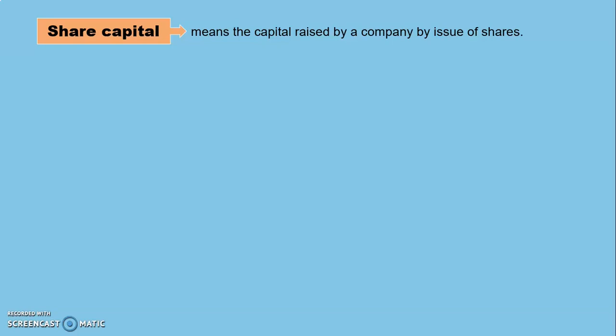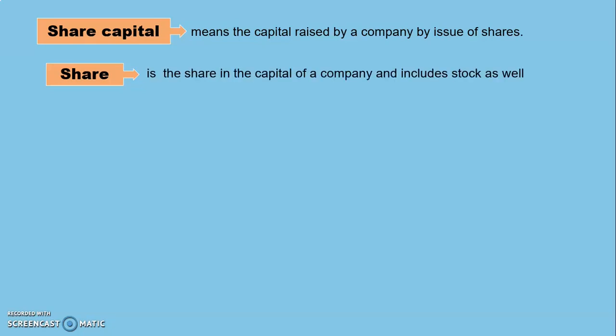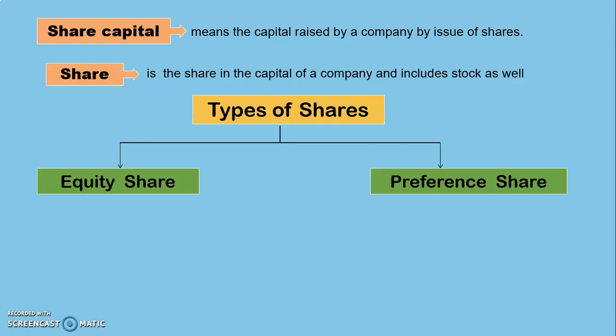This entire share capital of the company is divided into small parts. Each such part is called a share. Thus, a share is a share in the share capital of the company. A company can issue two types of shares, that is equity shares and preference shares.